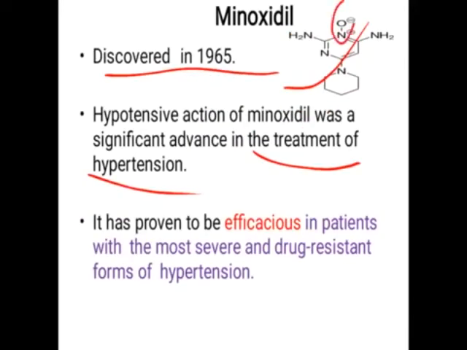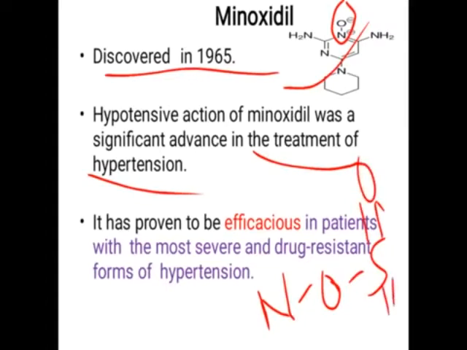Here the N-O remains as it is, and here the sulfate formation takes place, that is the double bond O, and here comes OH. On this oxygen there is binding of the HSO3 sulfate group, which is the active form of minoxidil.